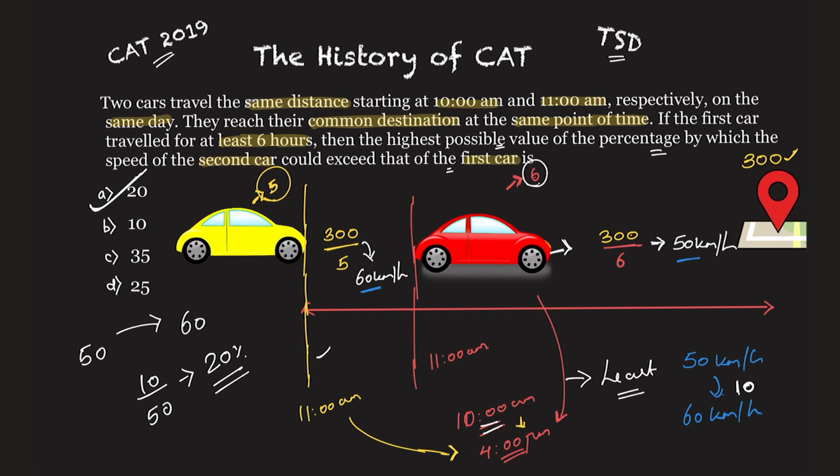But since they are asking for the highest possible value, you need to make the first car travel for the least number of hours. Okay, least would be 6. If you take the first car covering the distance in 7 hours, then the highest possible value will not be possible. So that's why you have to take the least of 6 hours, and that's how you reach the solution of a TSD problem which was asked in CAT 2019.